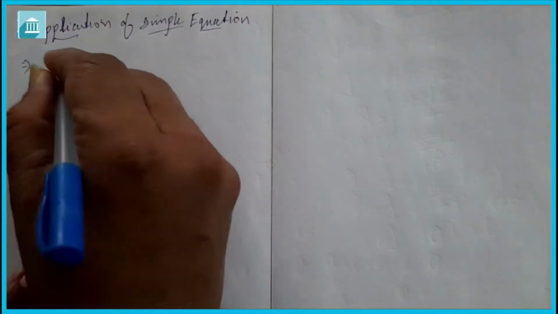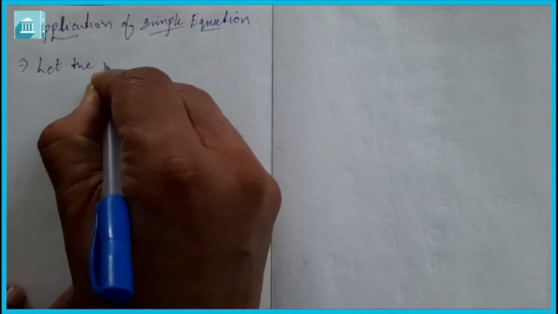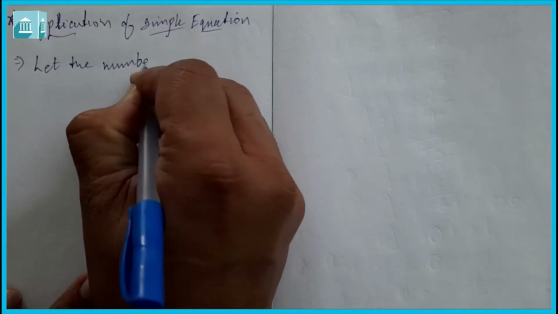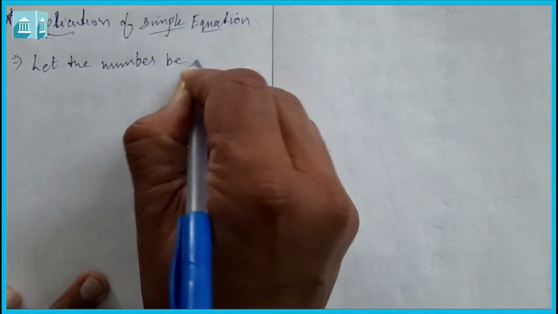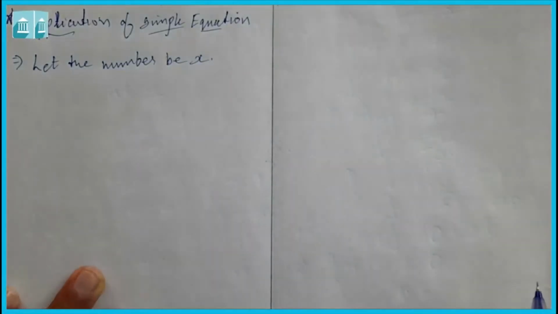Find the number. So we can say let the number be x. Here we can assume the number, and since it is unknown, we can use it as a variable, which may be a, b, c, d, e or x, y, z, any of the alphabet.